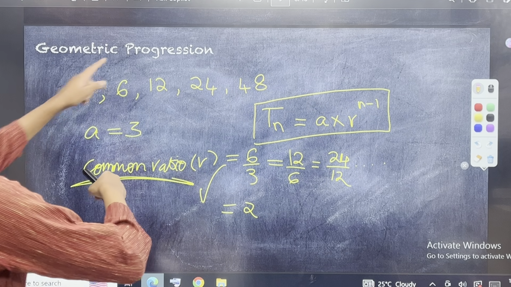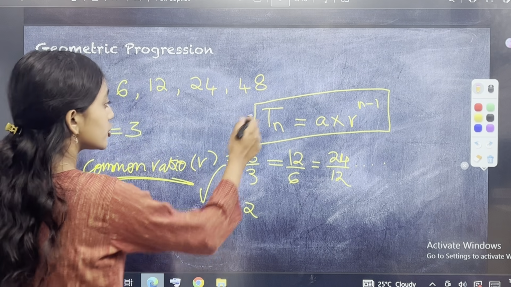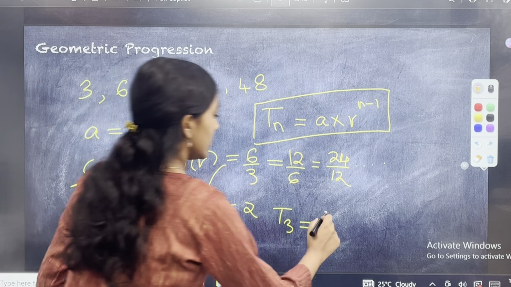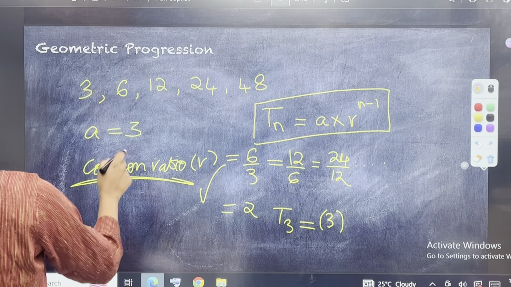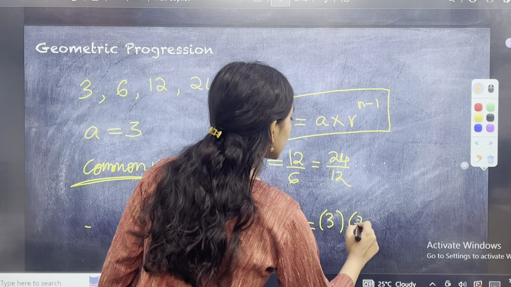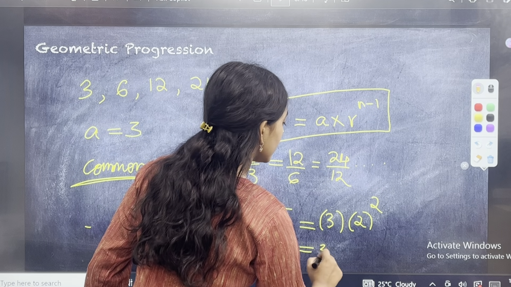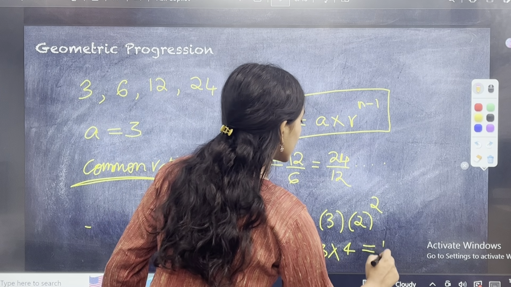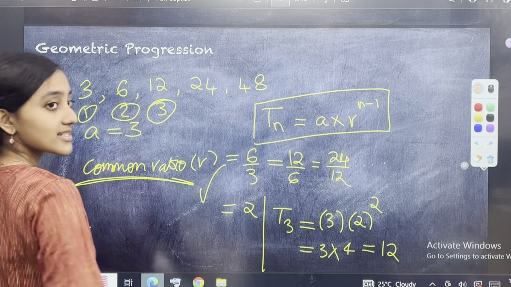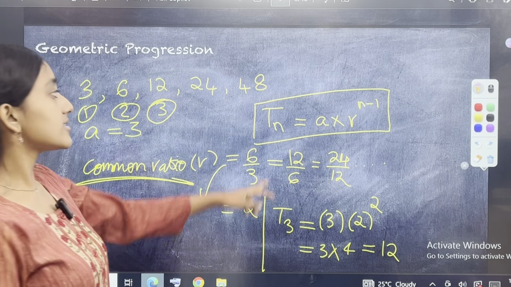Now, suppose I want to know what is the third term of this particular GP. So T3, which is the third term, is equal to A. A is 3. So 3 into R. R is what? I found out that it is 2. So it is 2 to the power of n minus 1. 3 minus 1 is 2. So it is 3 into 2 square, what is that? 4. 4 3s are 12. T3 is 12. Wasn't that easy? Yes, indeed. This is all that you need to do for finding the nth term of a GP.